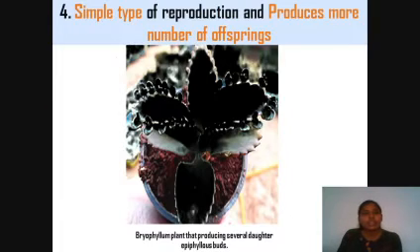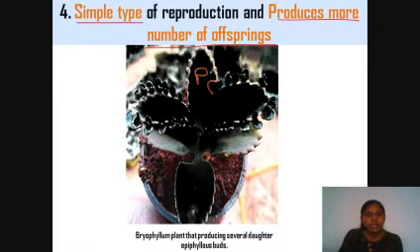The last characteristic feature is that asexual reproduction is a simple type of reproduction and produces a large number of offsprings. You can see in the Bryophyllum parent plant, which has produced a number of offsprings on its leaf tip within a short period of time during favorable conditions.